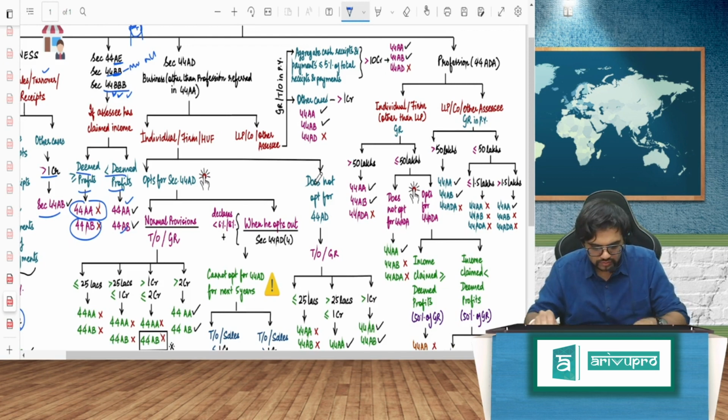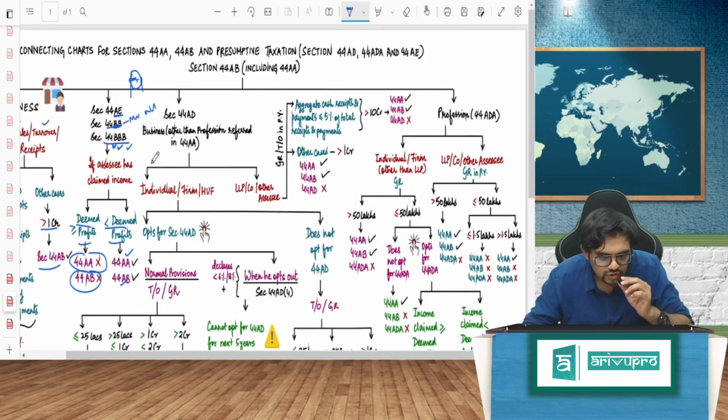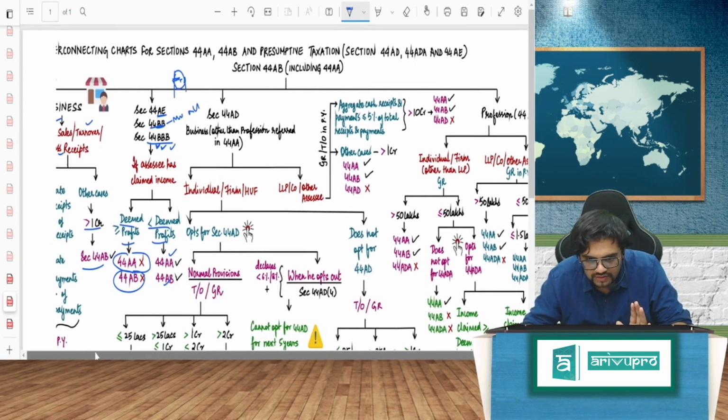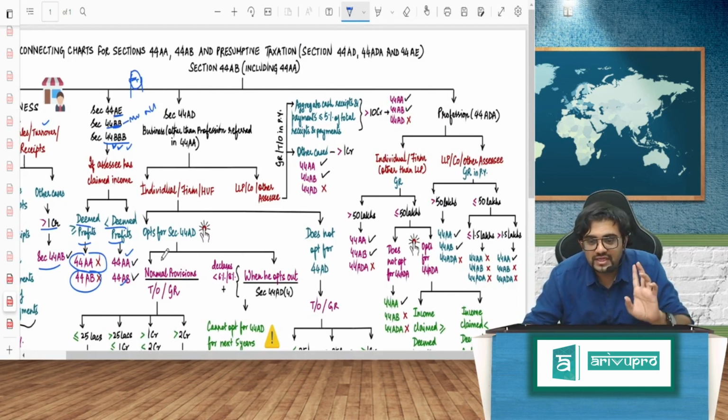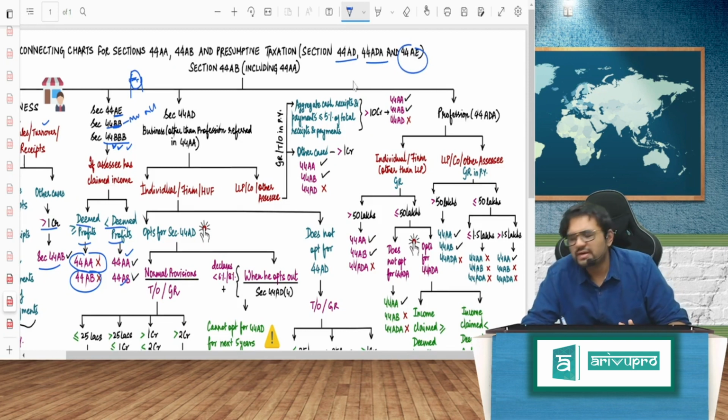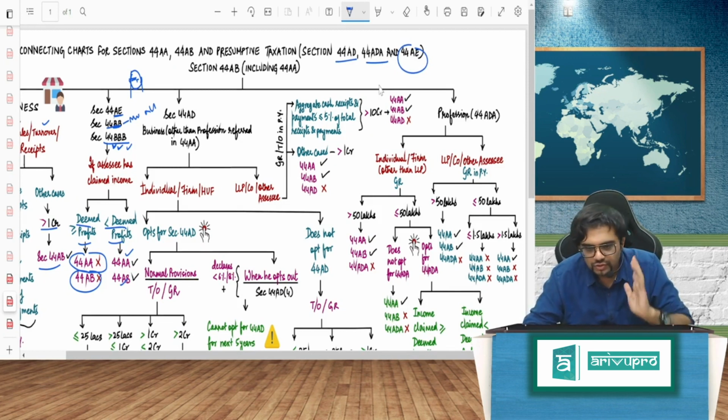Yes, guys, come on. Moving on. Right. So we have finished these two parts. Very simple. So 44A is done. There's nothing much there. Now coming to AD and ADA, deadly ones, with all the amendments that have come in the Finance Act 21, let's do it. These questions have not come so many times. That's why it's very, very important both for final and inter, in MCQ or in the regular paper as well.